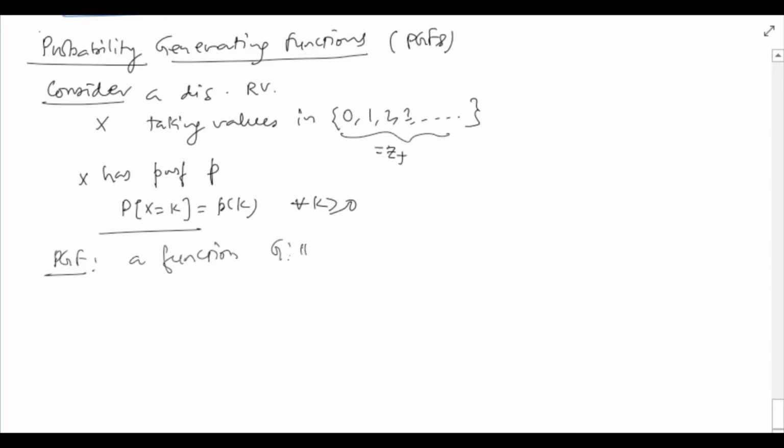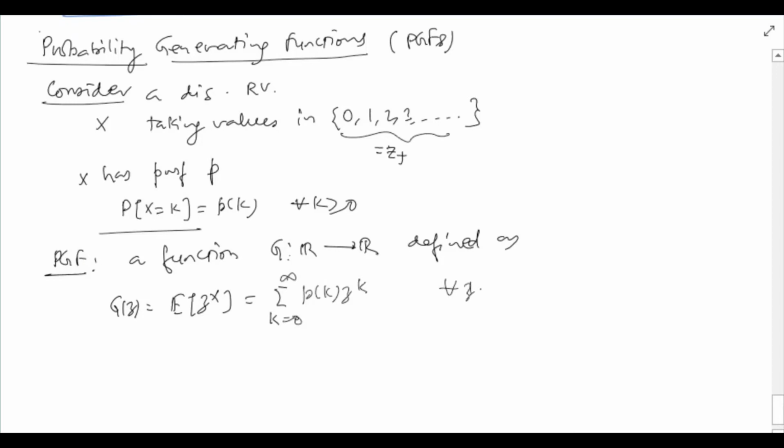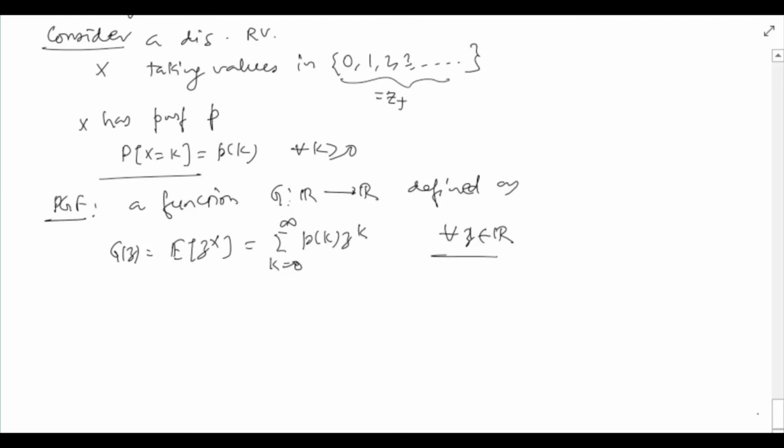Then the probability generating function of x, PGF, is a function g from R to R defined as follows. So g(z) is the expectation of z raised to x, that is, the summation from k equals 0 to infinity of p_k z^k, and this is for all z in R. Okay. So this is how we define the probability generating function.